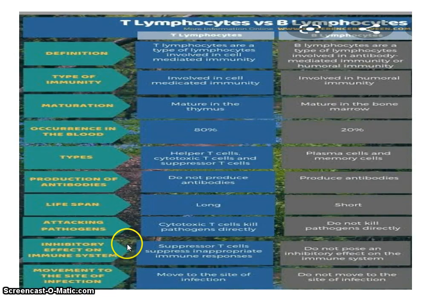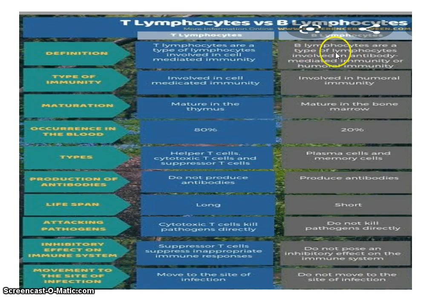First, here we will study about the lymphocytes in detail with their differentiating points. In the last slide we have studied lymphocytes are of two types, T lymphocyte and B lymphocyte. T lymphocytes are the lymphocytes which are involved in cell mediated immunity.